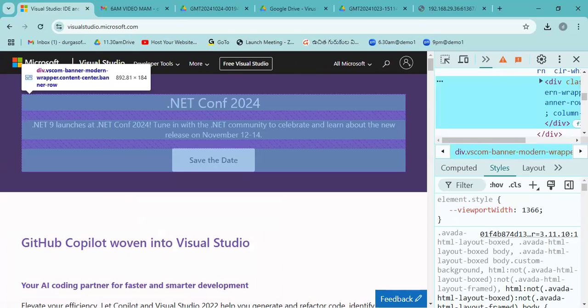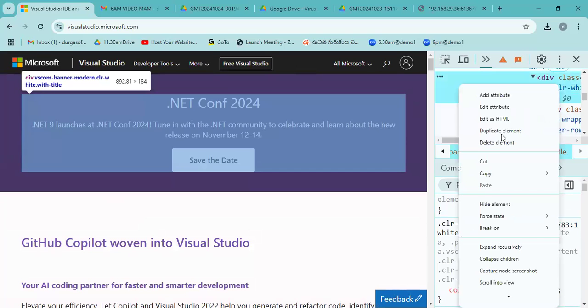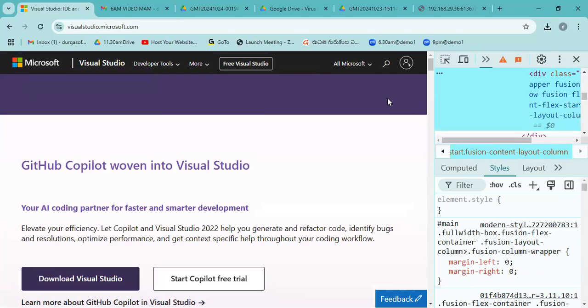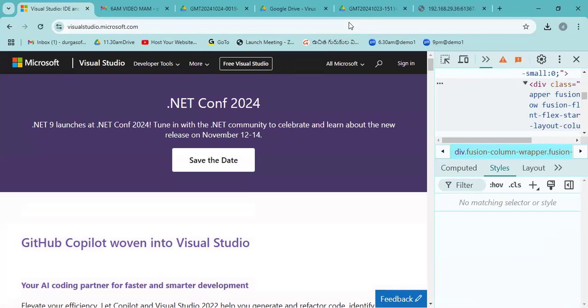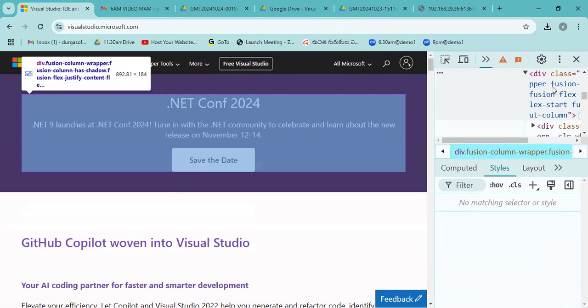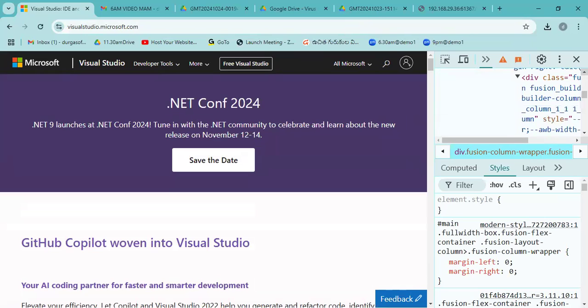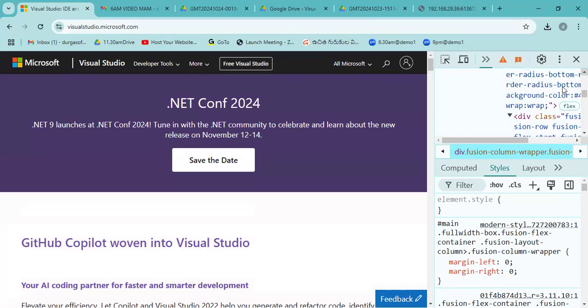Here the total division of the web page is by the div tag only. This is totally the wrapper area to display the content. See here, the color part is available, but the content I was displaying got deleted. If you refresh, everything will come back. But mainly I'm using the div tag for division of the web page. Content will display here. This is one div tag. Here, one more div tag.